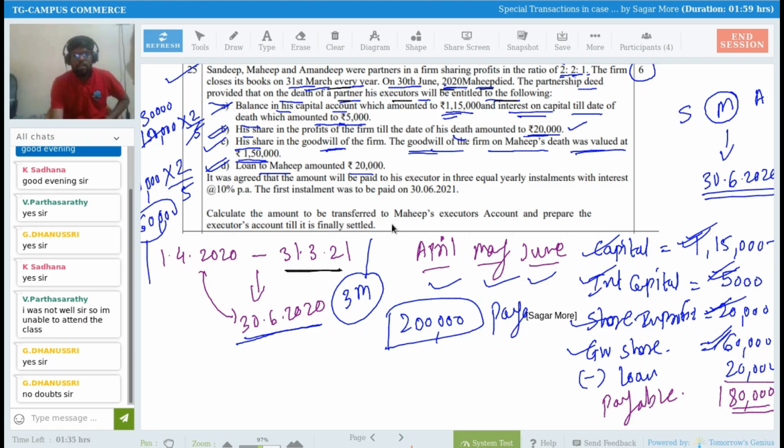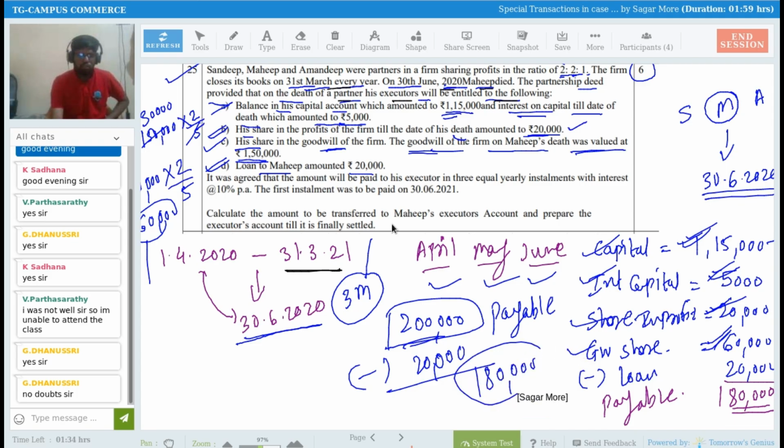So amount payable to Mahip is how much? 2 lakh rupees. And loan recover from, we have to recover a loan of rupees 20,000 from Mahip. So what I'm doing, I'm adjusting that loan with this 2 lakh rupees of amount payable. So I will be subtracting 20,000 rupees from here. So the final amount that I'm getting is 1,80,000. So finally, I am supposed to pay 1,80,000 to Mahip only. Understood now?